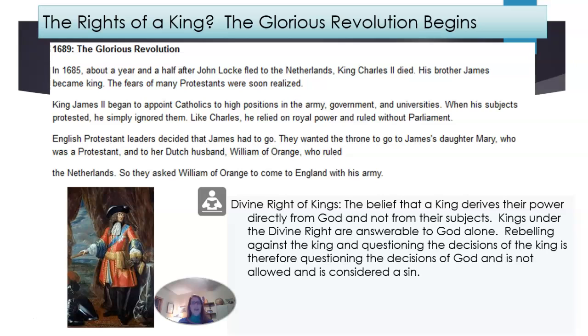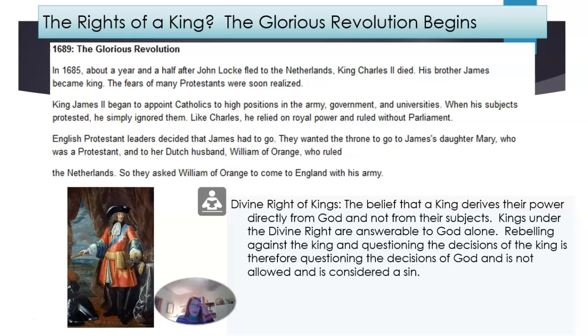Like Charles, he relied on royal power and ruled without parliament. So English Protestant leaders then decided that James had to go. And so they wanted the throne to go to James's daughter Mary, who was a Protestant, and to her Dutch husband, William of Orange, who ruled the Netherlands. So they asked William of Orange to come to England with his army.